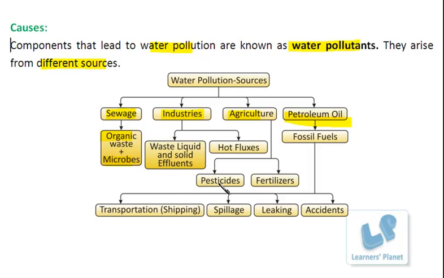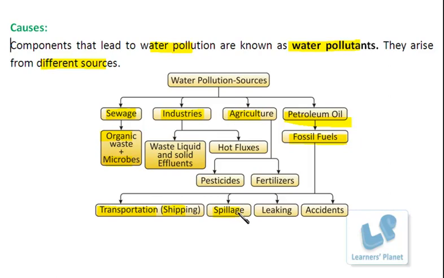Further, the next thing is petroleum oil. It is the next source of water pollution. Petroleum oil is a fossil fuel, and it affects nature in different ways. It is used for different purposes, like transportation or shipping, and during such use it releases harmful components.